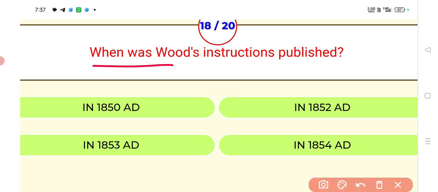When was Wood's Instructions published? Answer, 1854. The Wood's Instructions was published in 1854. Next.